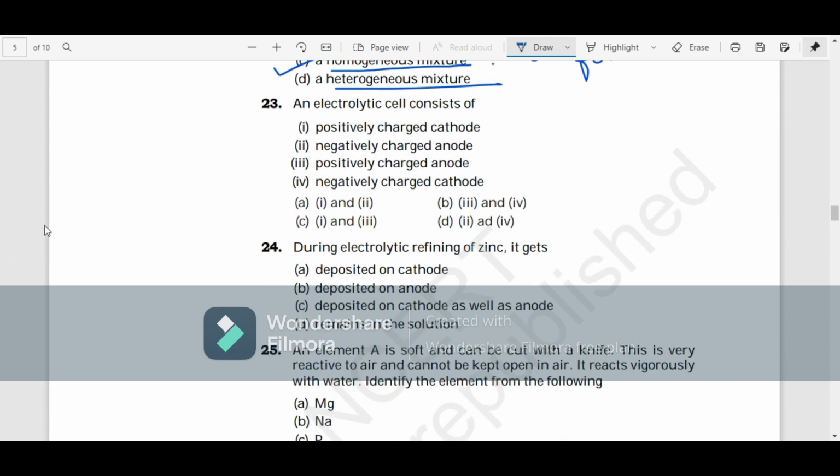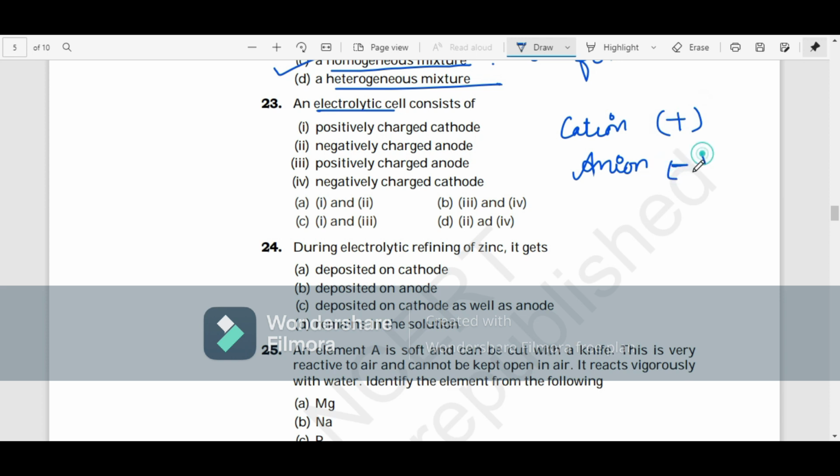Okay, 23rd. An electrolytic cell consists of an electrolytic cell. How do we do this? We know what is cation and anion, correct? There are high chances that we get confused because of this. A cation is positively charged and an anion is negatively charged. So because of this, you'll just mark this and this, but it's wrong.